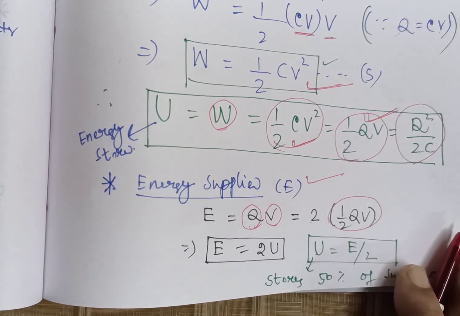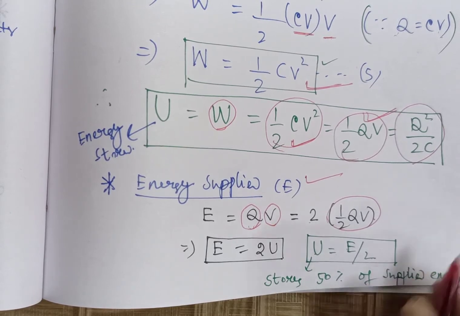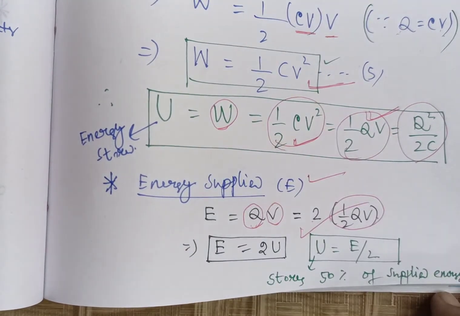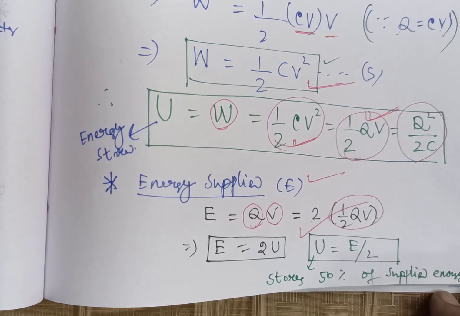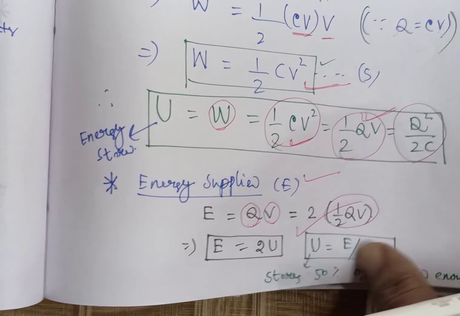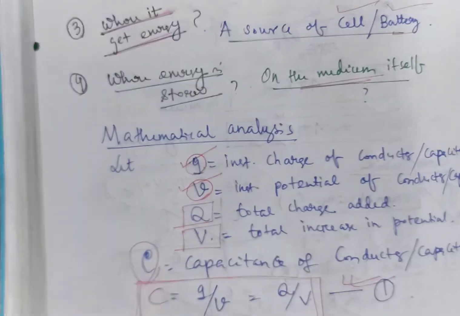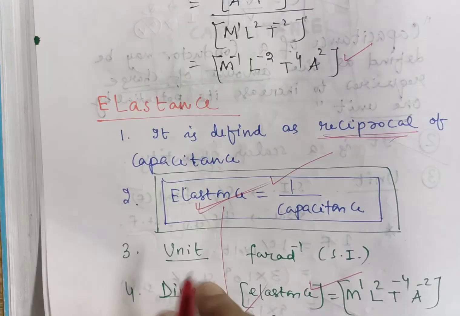Generally, when a capacitor is working, some energy is lost in the form of heat. So you should remember this great conclusion. Any time you charge a conductor or a capacitor, 50% of the supplied energy is stored. In the next class, we will do some numericals. Today we have discussed the theory part.